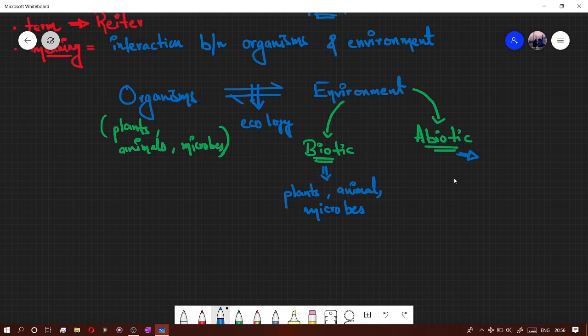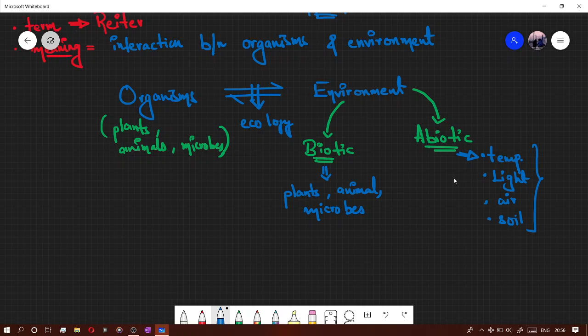And what are the abiotic factors? Temperature. Can you tell me which one is the most important? It is written in NCERT. Light, air, soil texture, humidity. Humidity is in air and soil. Which is the most important out of these four? It is written in NCERT. I will come to it.